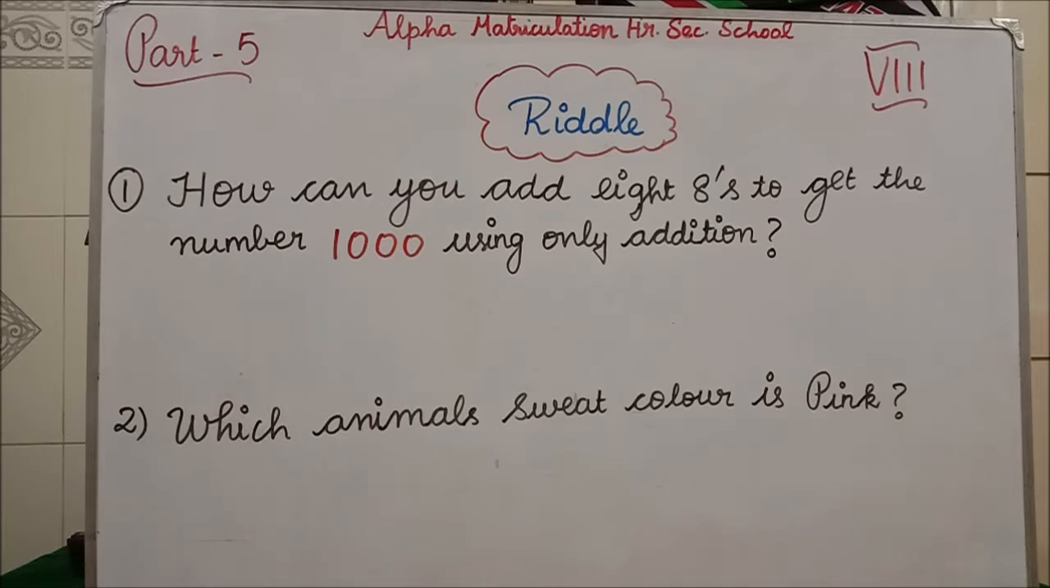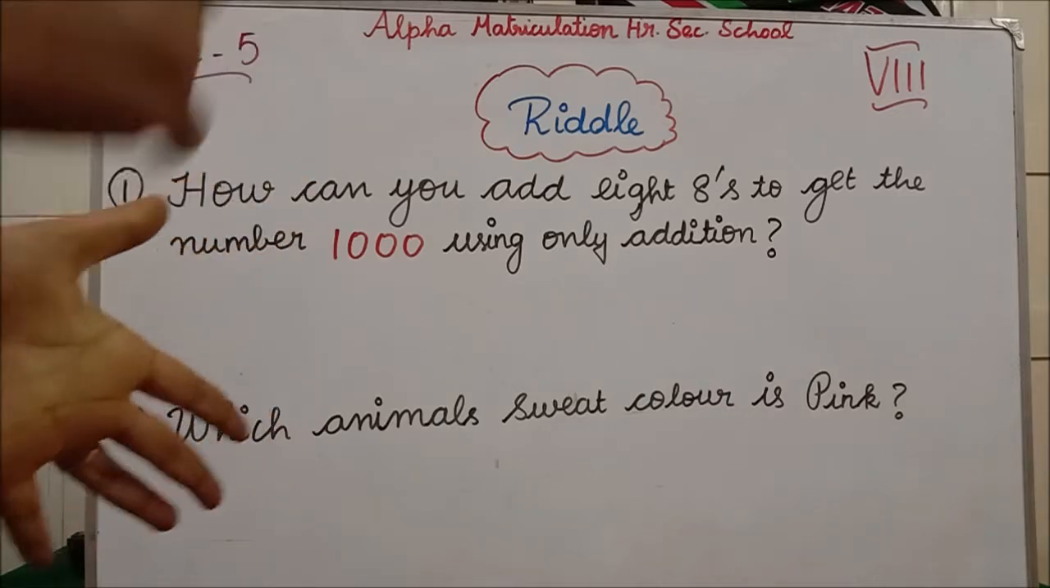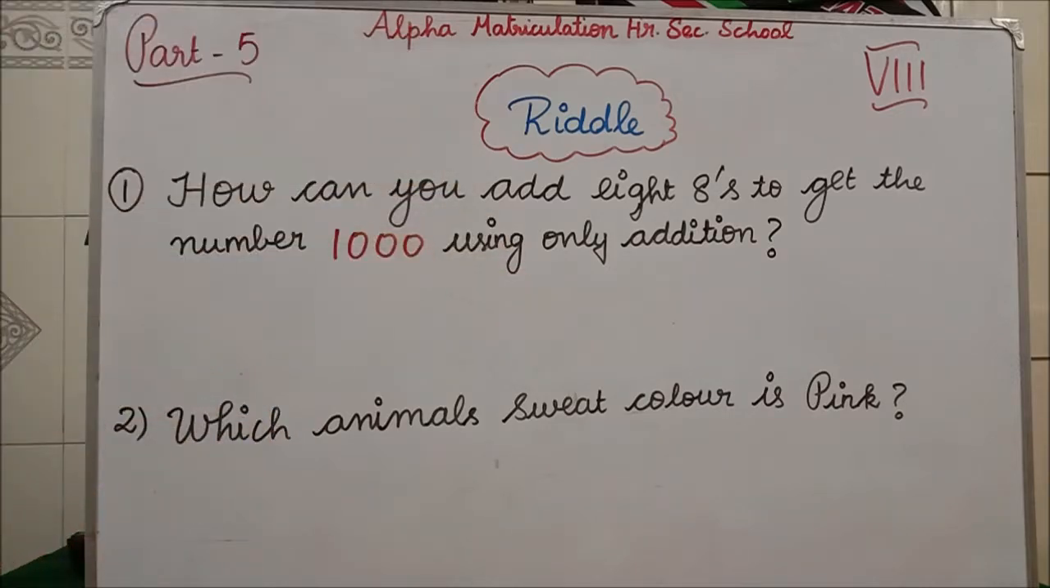The first riddle question is, how can you add 8 eighths, clear, 8 eighths to get the number 1000 using only addition? Students, are you able to understand the question? You can take 8.